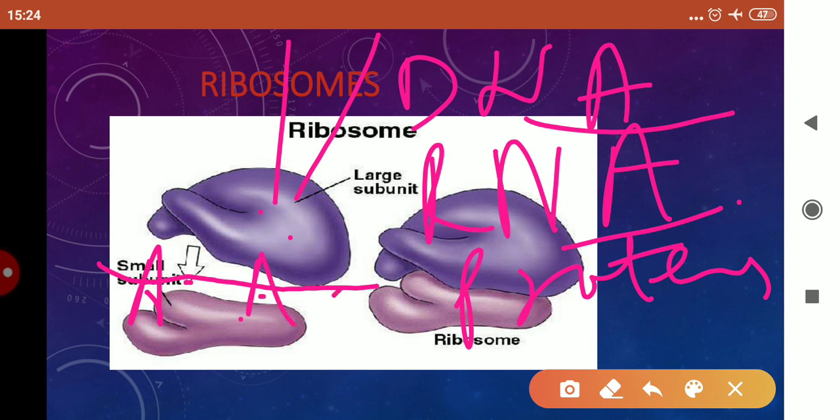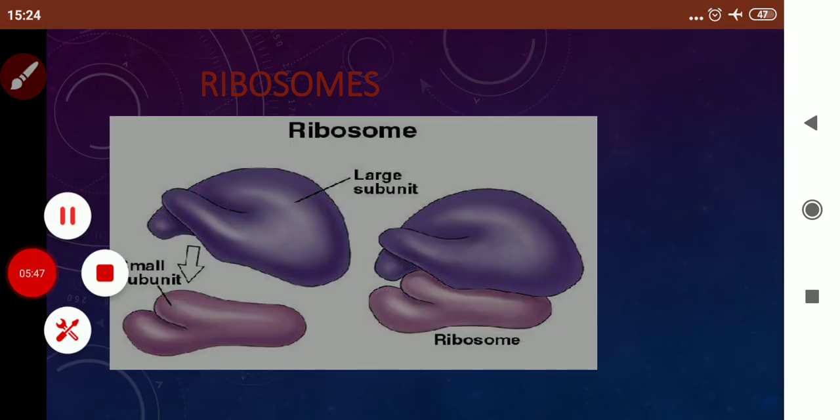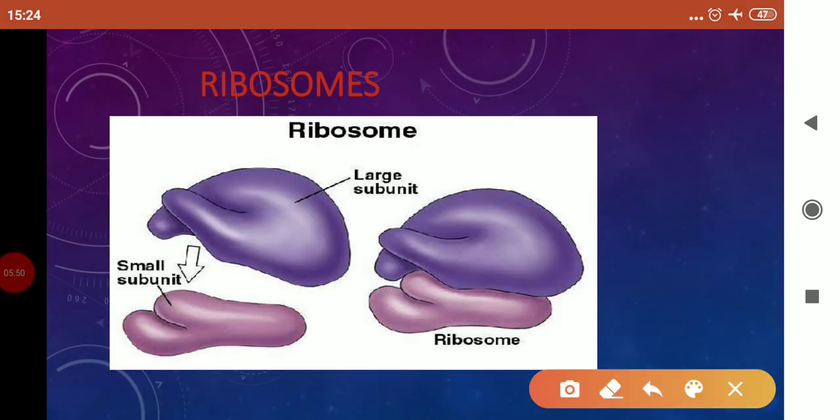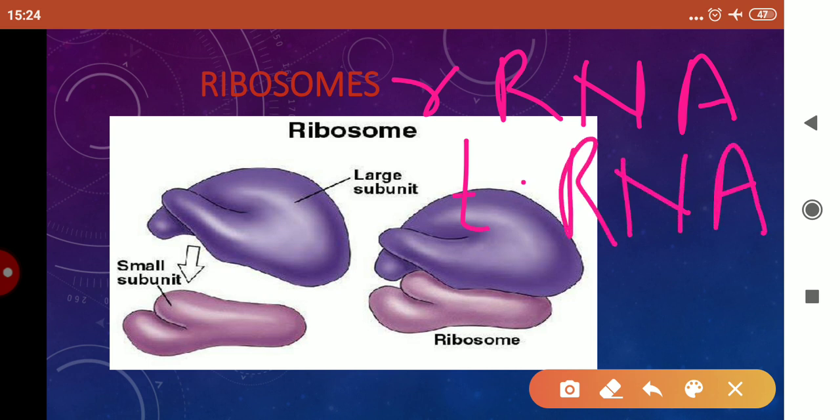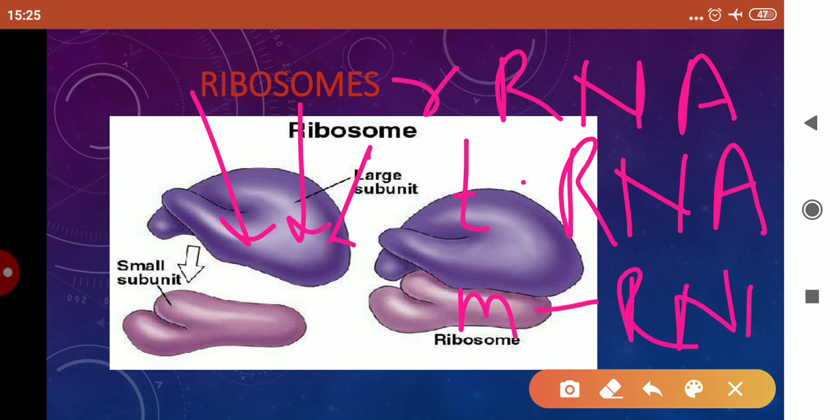Now children, I don't want to go into much detail, but still I want to mention here that RNA is of three types. That is ribosomal RNA, which is present in ribosomes. tRNA is transfer RNA. It is responsible for bringing the amino acids to this site, to the ribosomes. And then mRNA. This mRNA is responsible for telling which amino acid has to be brought to the ribosomes.